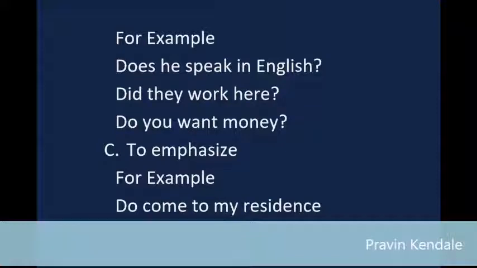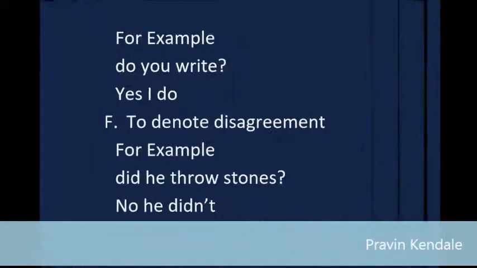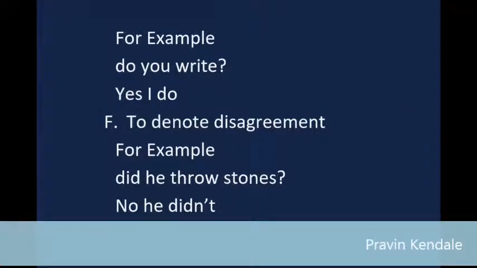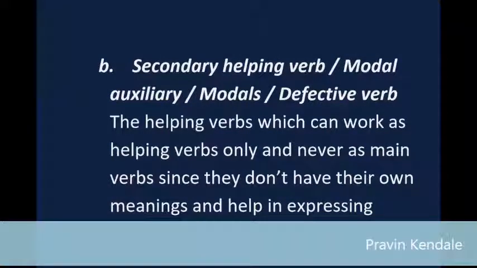C. To emphasize. For example, do come to my residence. Do attend the meeting. D. To avoid repetition of main verb in short answer. For example, she plays chess very well. So does he. E. To denote agreement. For example, do you write? Yes, I do. F. To denote disagreement. For example, did he throw stones? No, he didn't. B. Secondary helping verb / modal auxiliary / modal / defective verb.